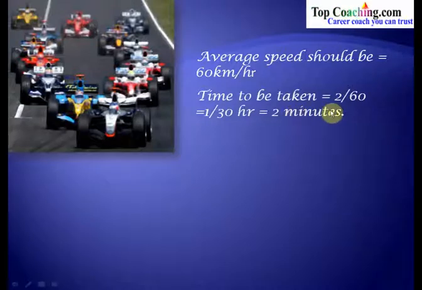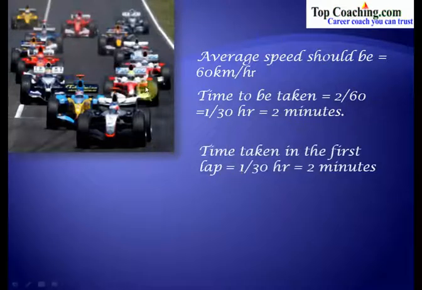Time to be taken is equal to 2 divided by 60. So how much time do you need? You need 2 divided by 60 because each of the laps is 1 km long. So 2 divided by 60 would be 1 by 30 hours, and 1 by 30 hours is nothing but equal to 2 minutes. So in order to have an average speed of 60 km per hour to qualify, you need to cover these 2 laps in 2 minutes.